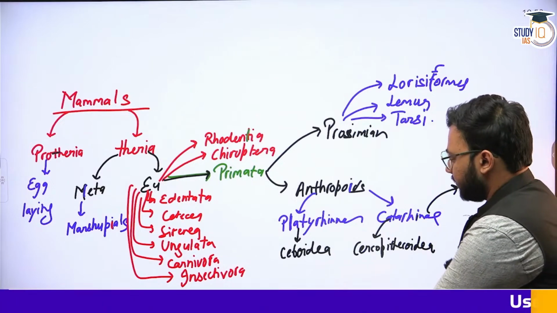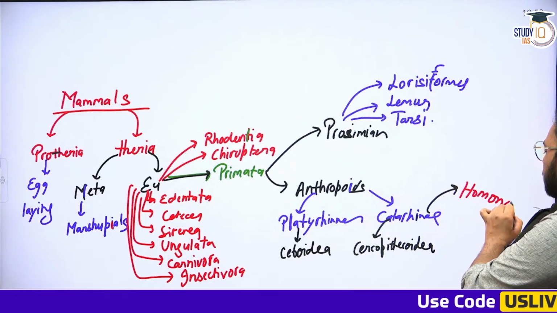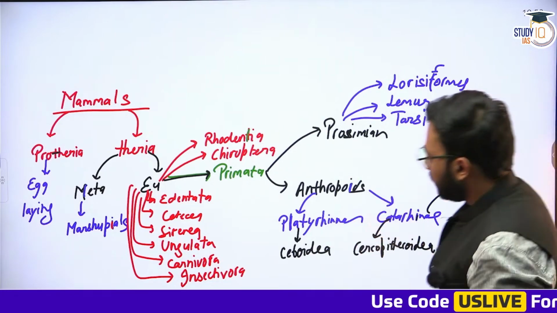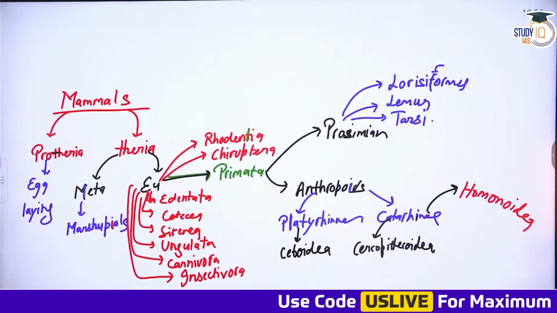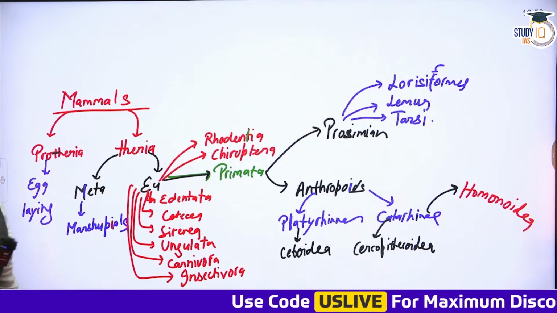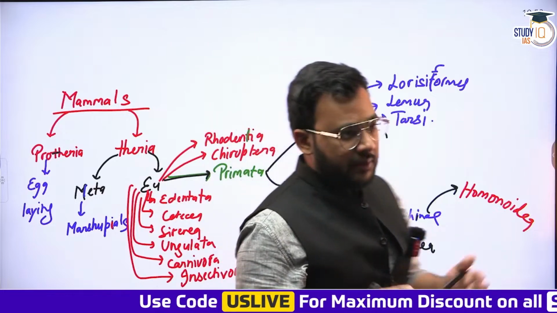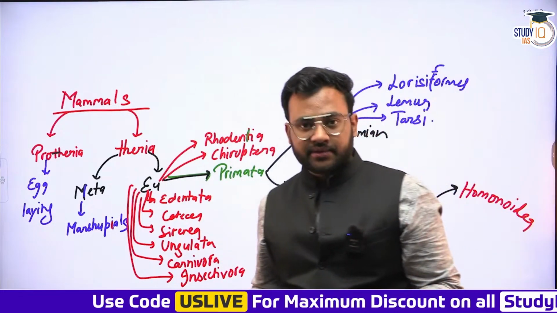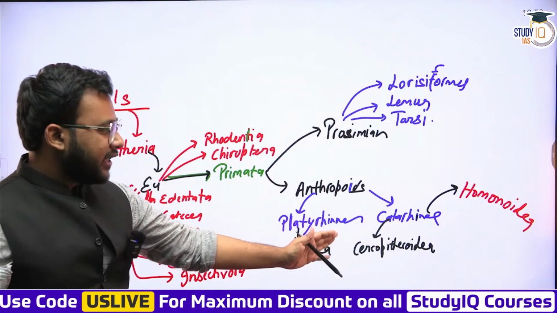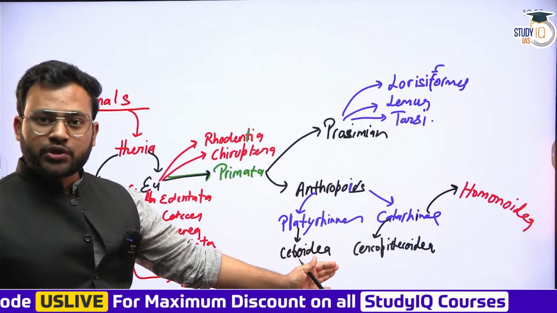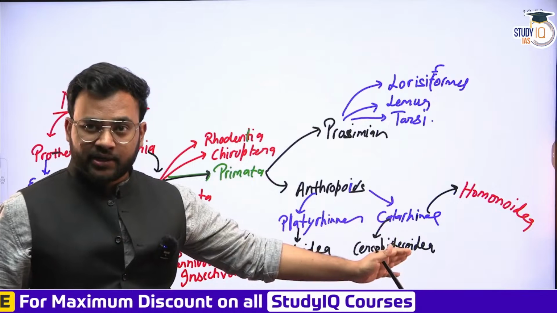Let me use a different color because we belong to this superfamily called Hominoidea. So Platyrrhinae includes the New World monkeys, and the superfamily Ceboidea is divided into families Cebidae and Callitrichidae. Similarly, Catarrhinae is divided into two superfamilies, Cercopithecoidea and Hominoidea.